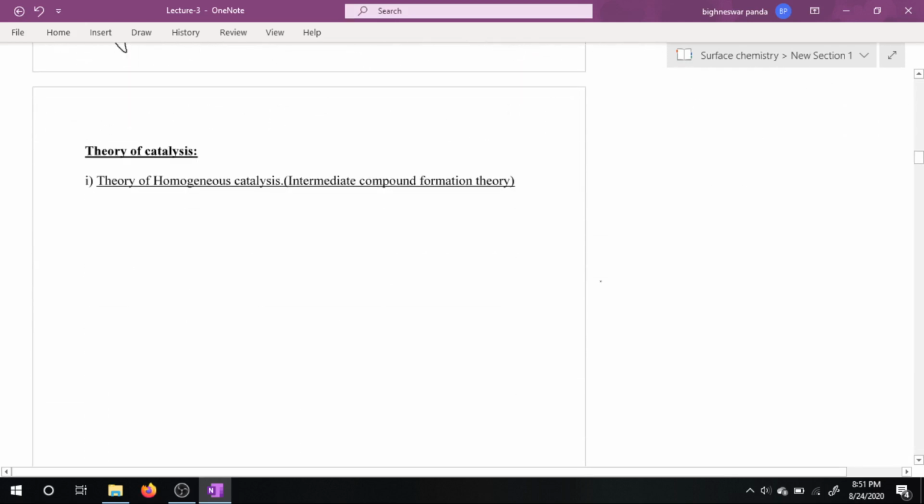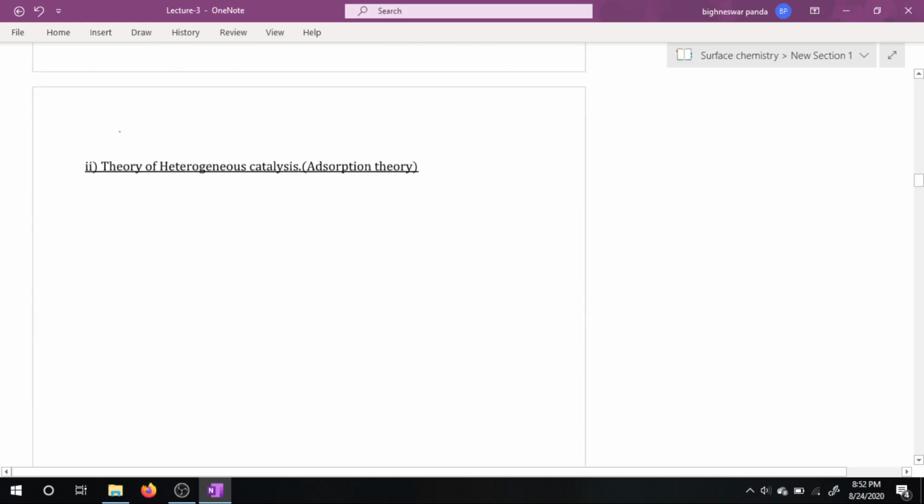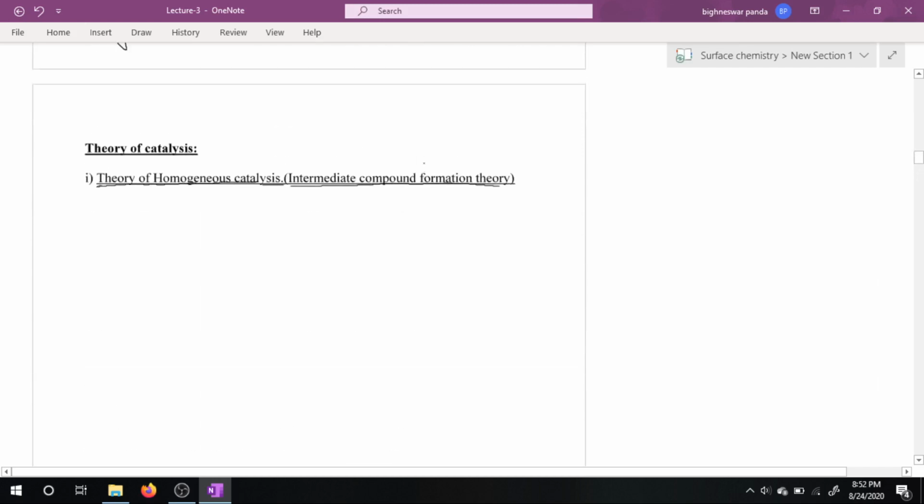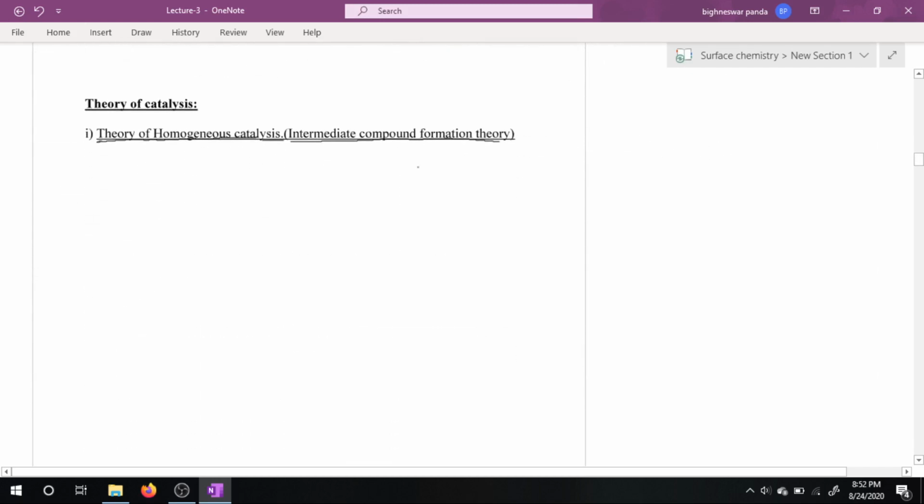Then what are the theories of catalysis? That means the mechanism of catalysis, how catalysis occurs. So we have two theories: the theory of homogeneous catalysis, that is the intermediate compound formation theory, and the theory of heterogeneous catalysis, that is the adsorption theory. So what happens in case of homogeneous catalysis?